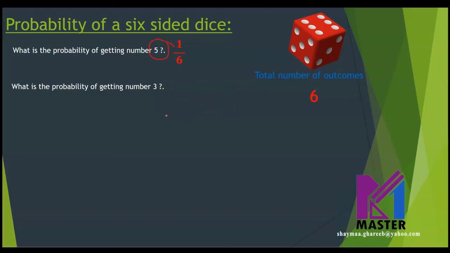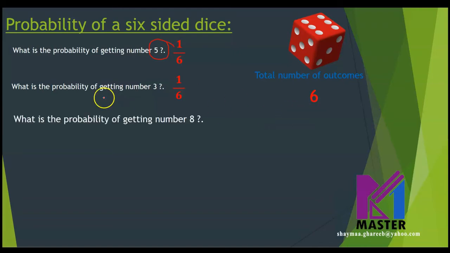Then the probability will be 1 over 6 as well, because there is only one 3 and the total number of outcomes is 6. We said all the questions will be fractions over 6 because this is the total number of outcomes. The desired outcome over the total number of outcomes.